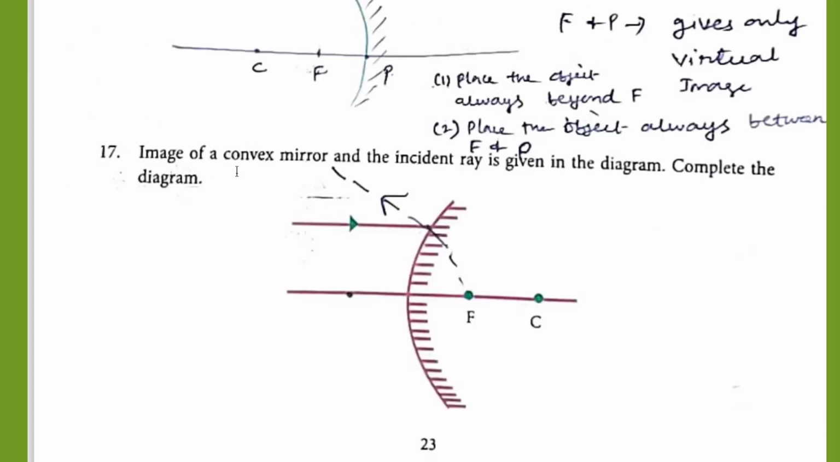Question number 17. Image of a convex mirror and the incident ray is given in the diagram. Complete the diagram. Then this is the convex mirror. A ray of light enters parallel to the principal axis. So it should appear to diverge from principal focus. Extend the incident ray from this point to the principal focus. Then the ray appears to diverge from this point. Draw the diagram as in the figure.